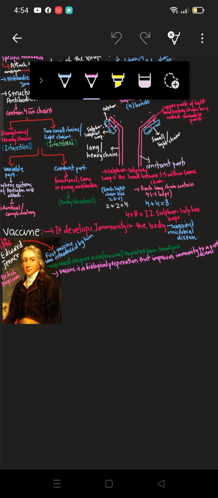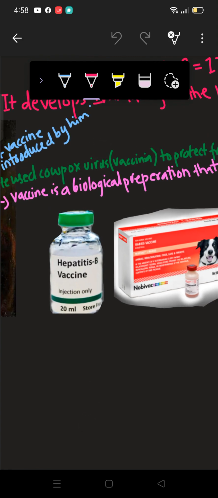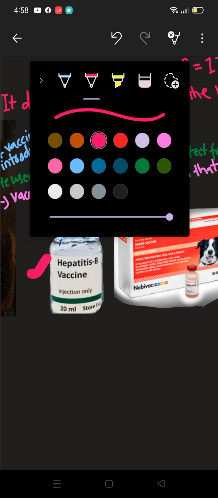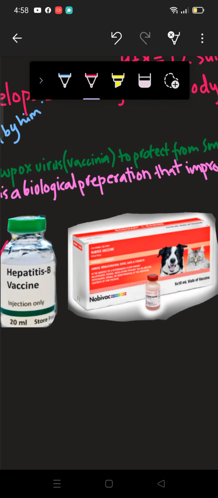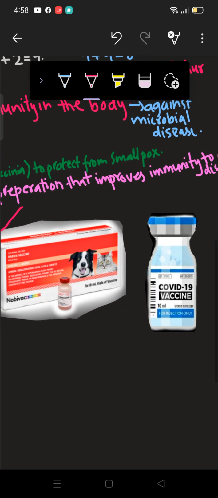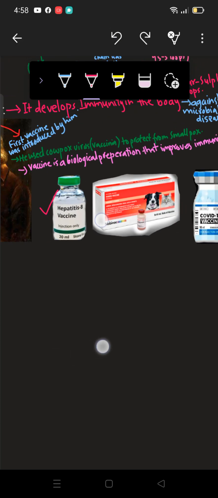Now, what examples do we have? What vaccines have been prepared so far? Let's check that first. As you can see here, we have some vaccines, which include hepatitis B and hepatitis A. We also have the rabies vaccine, which is used against the rhabdovirus, and we have the COVID-19 vaccine as well. Let me write this down here.